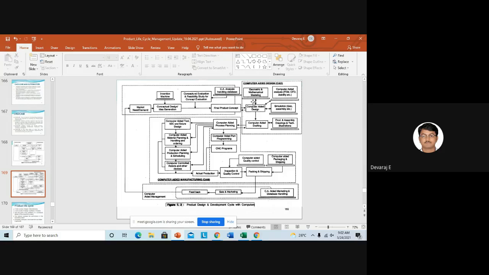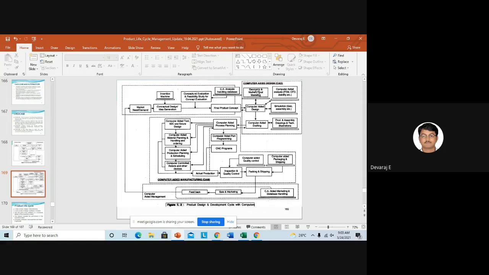Then it will go for the virtual manufacturing system. Then you can see here computer design. See, geometrical and mathematical modeling. We will go for analyzing. We will convert your concepts into reality. That is geometrical modeling and mathematical modeling. Then you can see computer design.